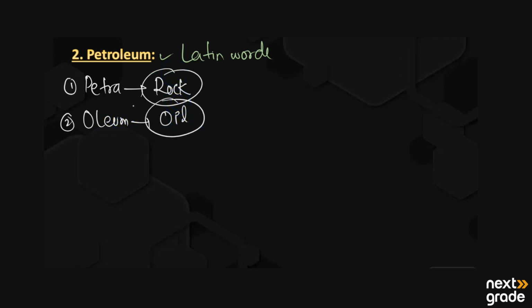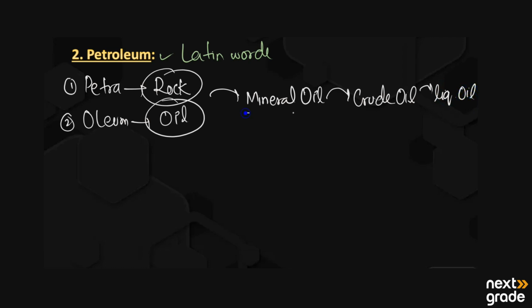So petroleum basically means rock oil, or we can also call it mineral oil, or crude oil, and it is also known as liquid oil. So basically these are the names that have been given to petroleum.